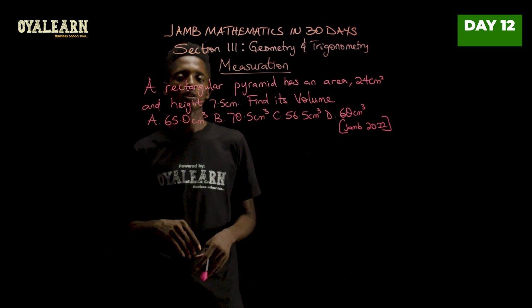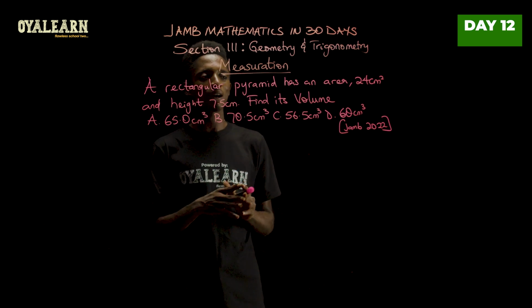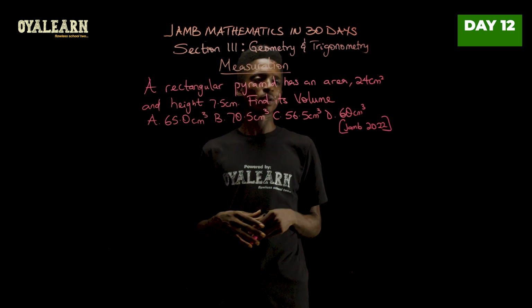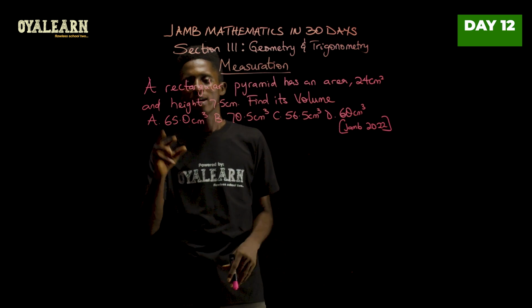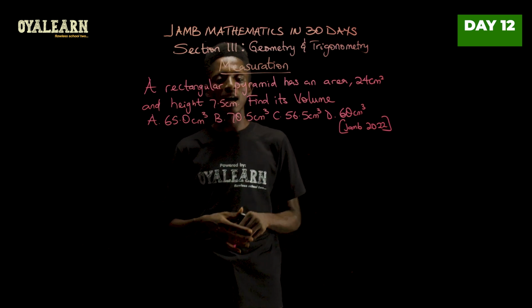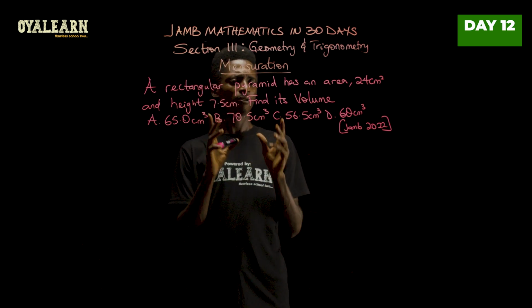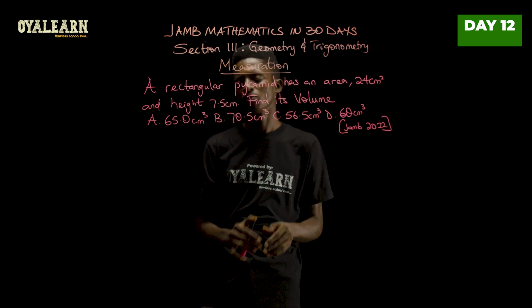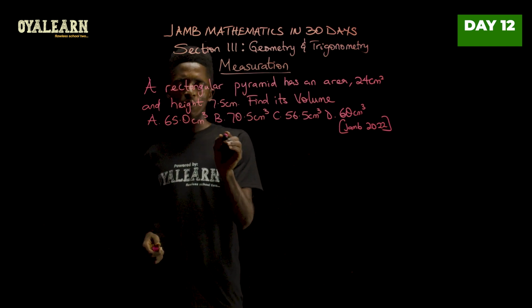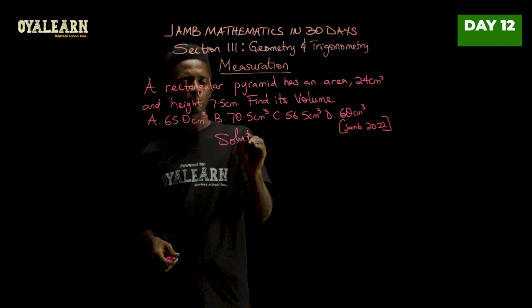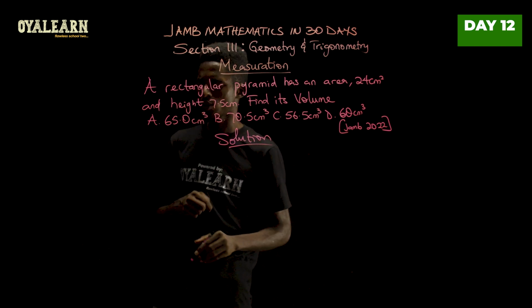In this question, we're told a rectangular pyramid has an area of 24 centimeters square and a height of 7.5 centimeters. Find its volume. Now, in order to solve this, here's something we need to know.